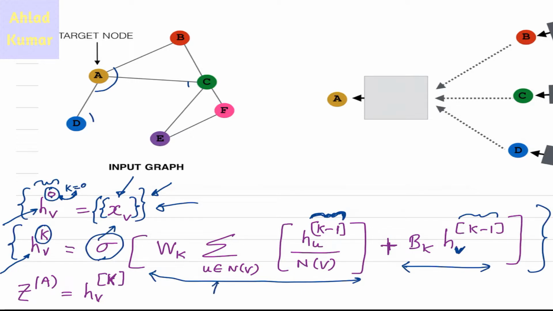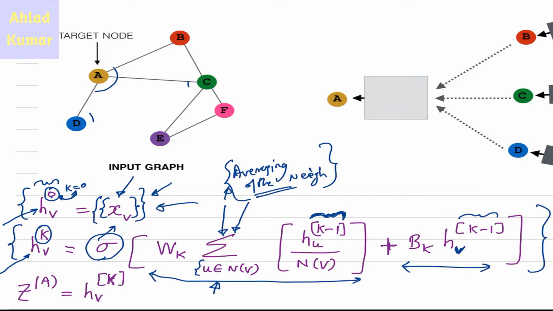The first part which we have here is averaging the neighbors. As you can see we have a summation sign here, so this performs averaging of the neighbors. What we were discussing last time about averaging, in order to implement these graph structures, is done through this particular symbol. It is averaging all the neighbors of node V, which we are considering here for activation. The neighbors which are surrounding node V are denoted as U.